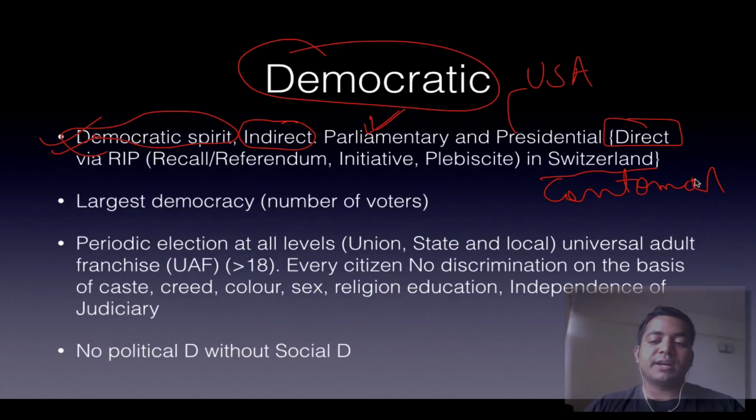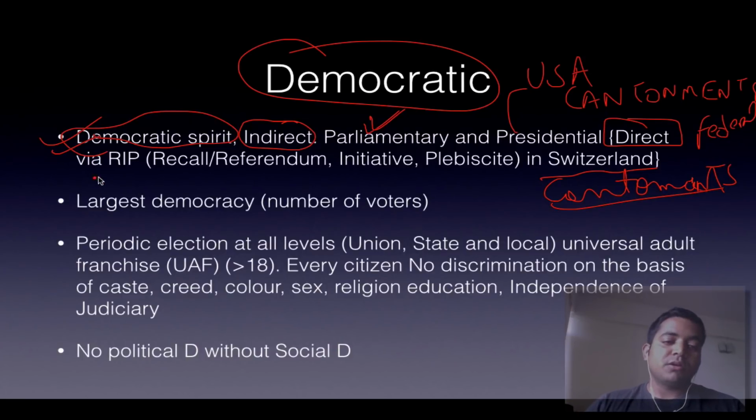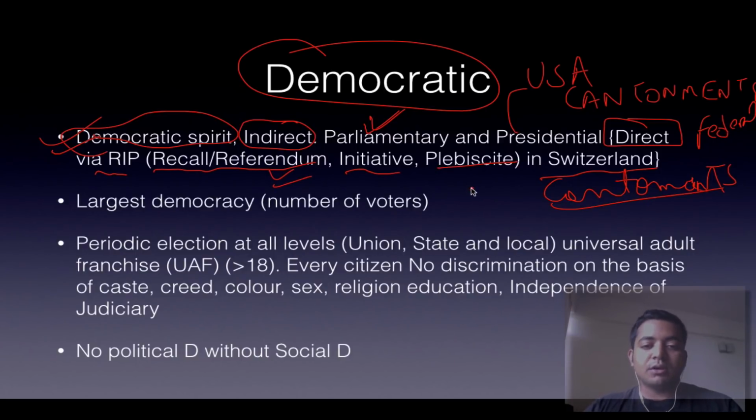It is the most federal state of all. Cantons, C-A-N-T-O-N, cantons of Switzerland. So it is the most federal state of all of them. There are four variants of direct democracy. One is recall, referendum, initiative, and plebiscite. So they are the four mechanisms of direct democracy.